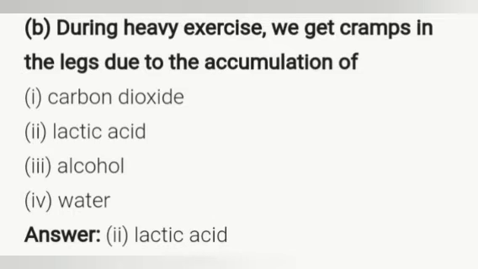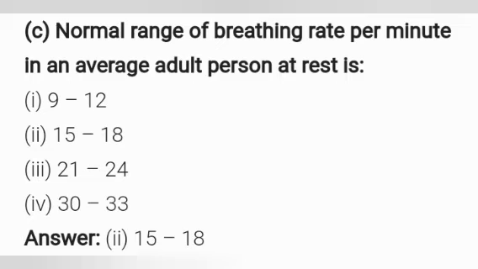And the C question is, the normal range of breathing rate per minute in an average adult person at rest is from 9 to 12, or 15 to 18, or 12 to 24, or 30 to 33. The answer is the second one, 15 to 18.